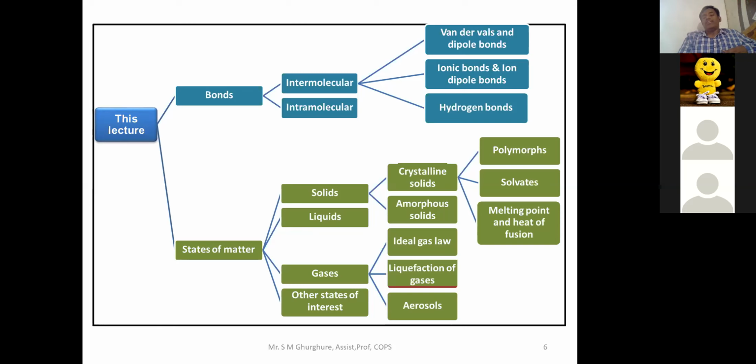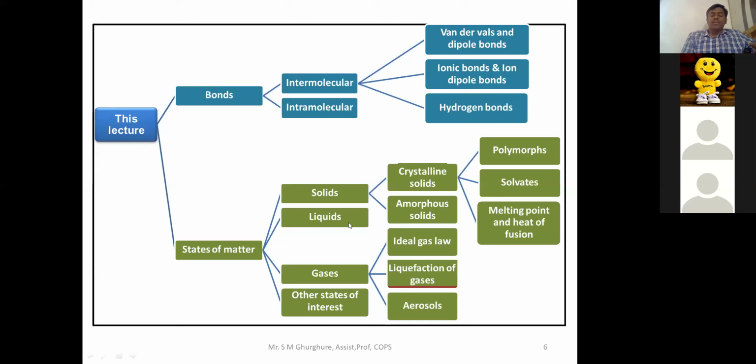Depending on the bonding, we again classify the solid matter, and according to their nature, whether it is a stoichiometric or non-stoichiometric complex, amorphous or crystalline solid. That solid and its classification we are going to study.